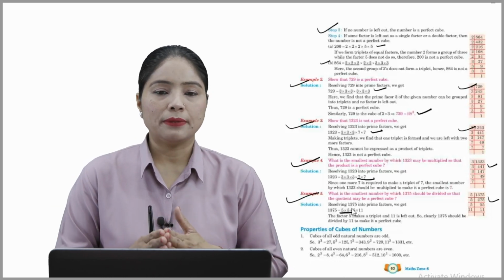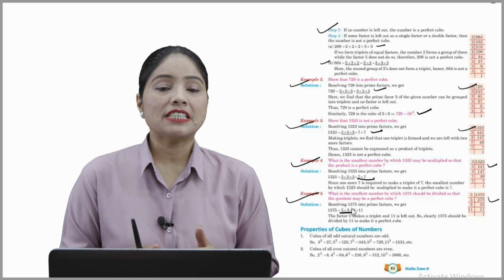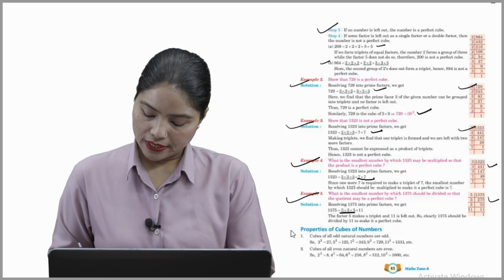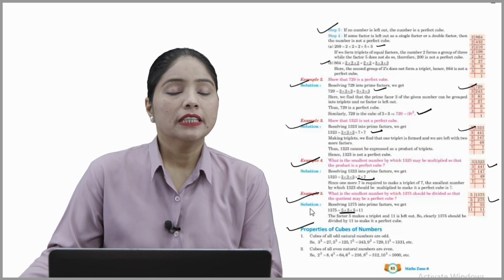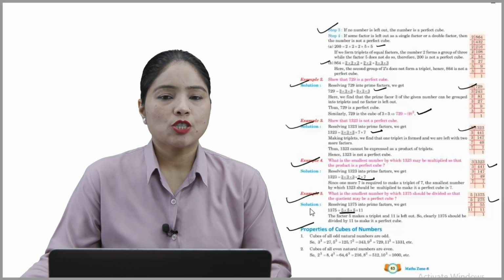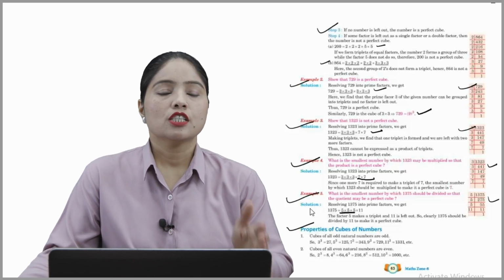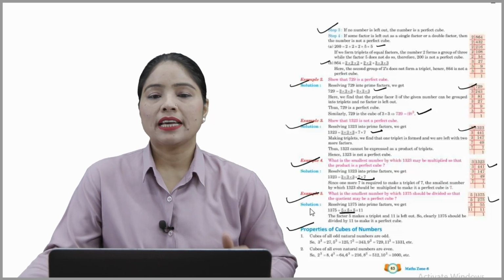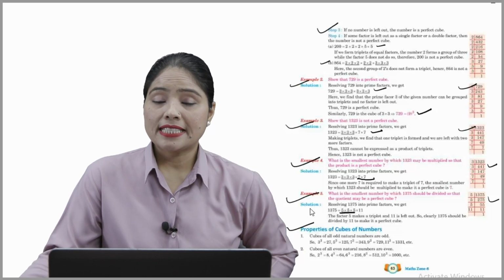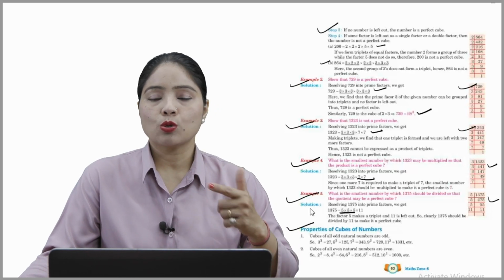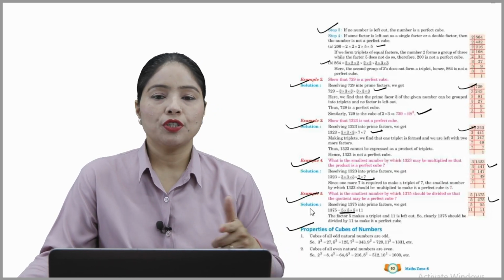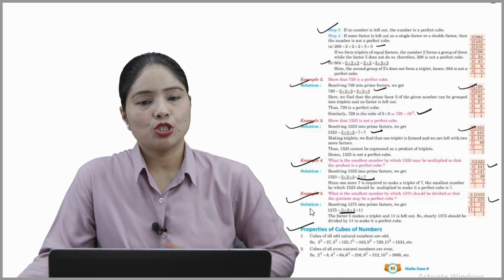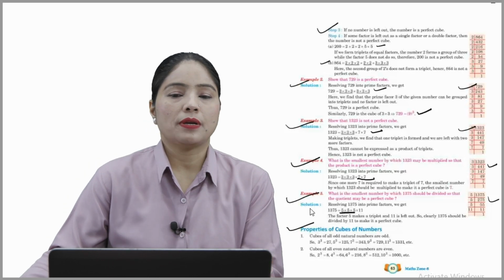Hope you understood well, beta. Now move on to the next one, which is properties of cubes of numbers. So let's see the properties. One: cubes of all odd natural numbers are odd. The cube of 3 is 27, which is an odd number. The cube of 5 is 125, also an odd number. The cube of 7 is 343, the cube of 9 is 729. So all these are odd numbers.